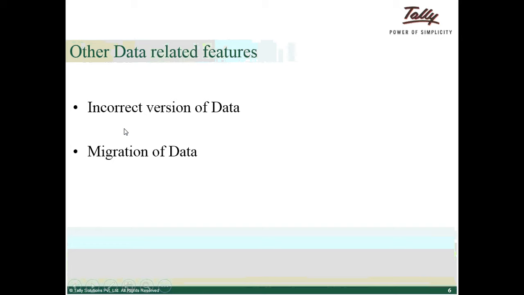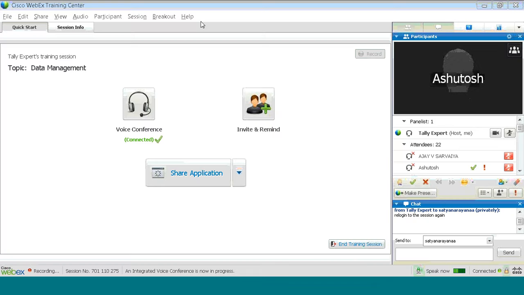Next, migration of data. The customer using Tally 7.2 has to execute the steps shown in order to upgrade their existing data from Tally 7.2 to Tally ERP 9. In case you have Tally 7.2 data and want to load it in Tally ERP, for that you have to migrate the data. So now I will show you how to migrate the data also. I am sharing the desktop.